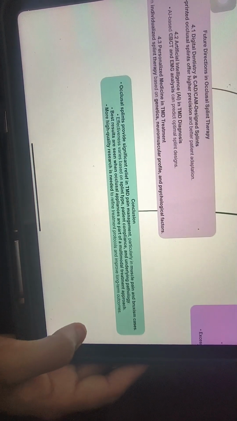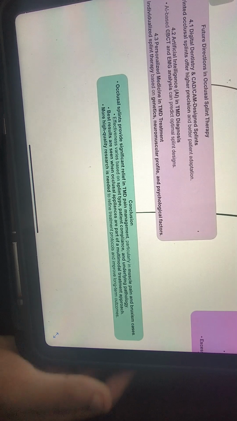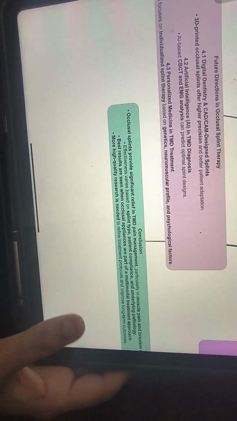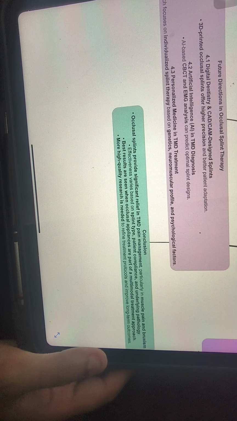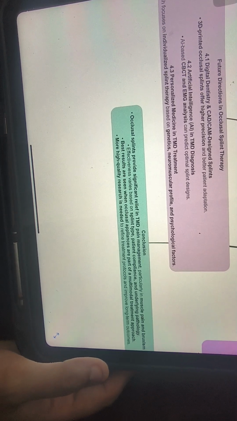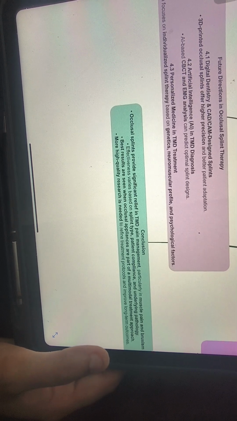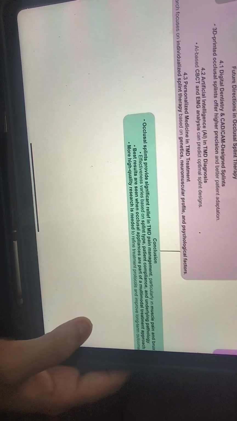So what are the future directions of use of occlusal splint therapy in dentistry? Digital dentistry and CAD/CAM designed splints can be incorporated into the treatment plan. 3D printed occlusal splints offer high precision for better patient adaptation. Artificial intelligence, AI in TMD diagnosis: AI based CBCT and EMG analysis are used nowadays for optimal splint designs.